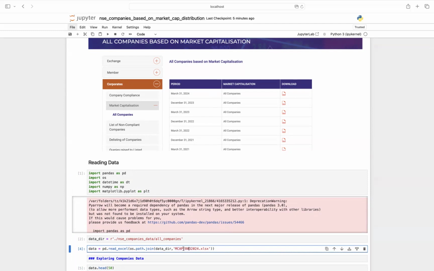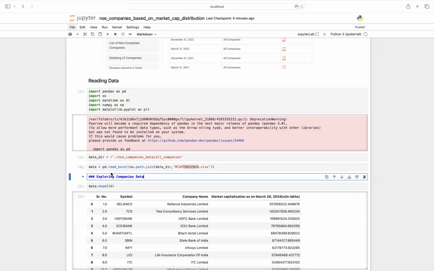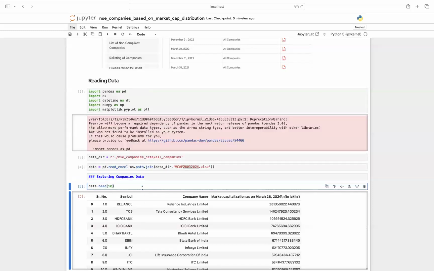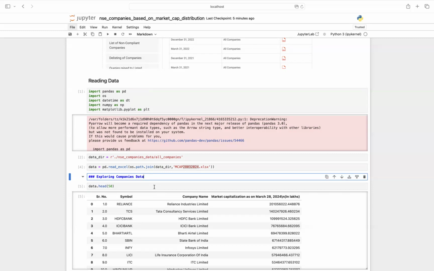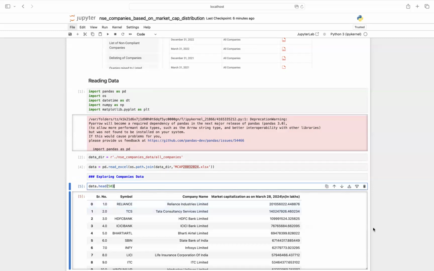So simply it means that it has a timestamp for the 28th of March 2024, so probably that's the date when it was prepared. And once I read this data using pandas.read_excel, I try to see the content. Then you can see the top 5 records in this